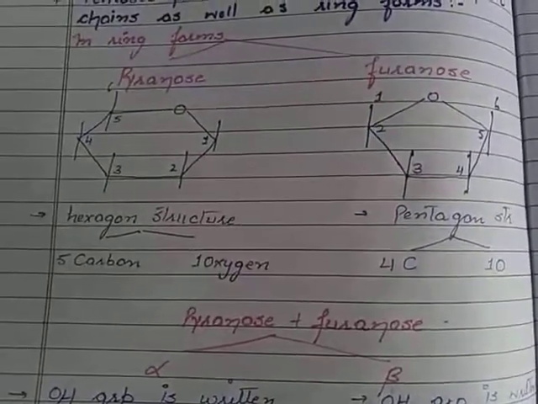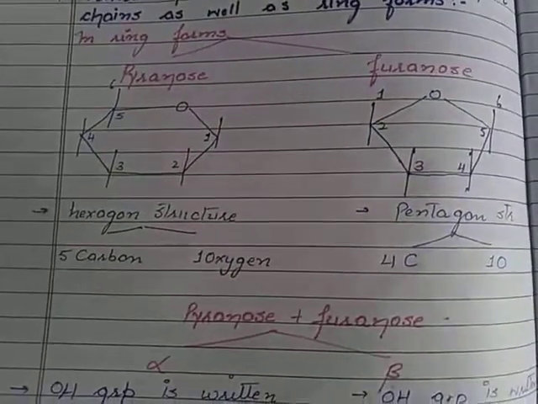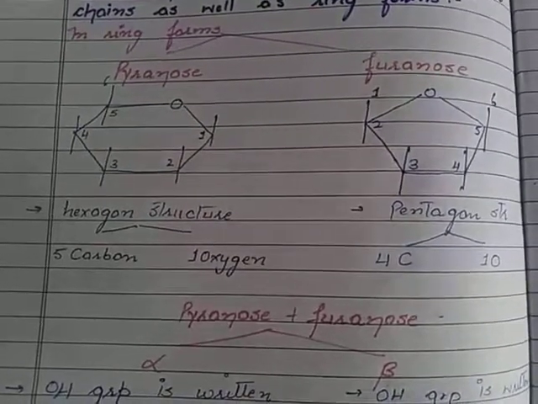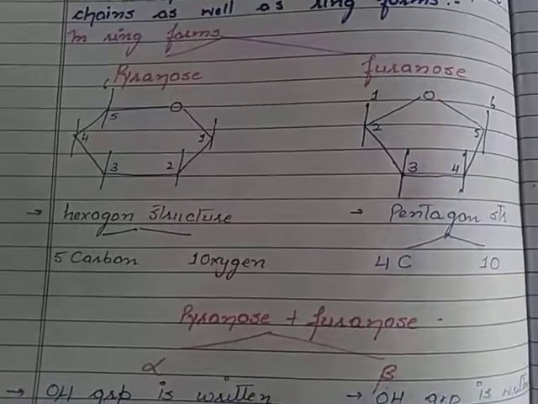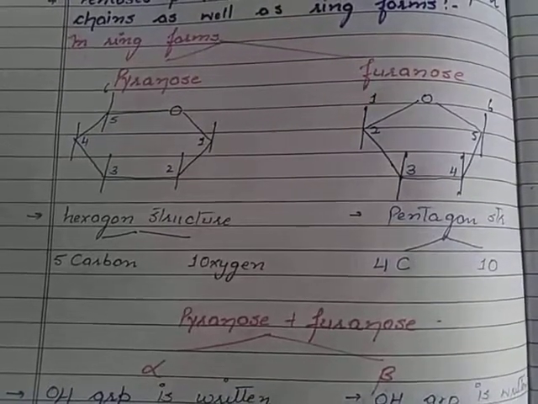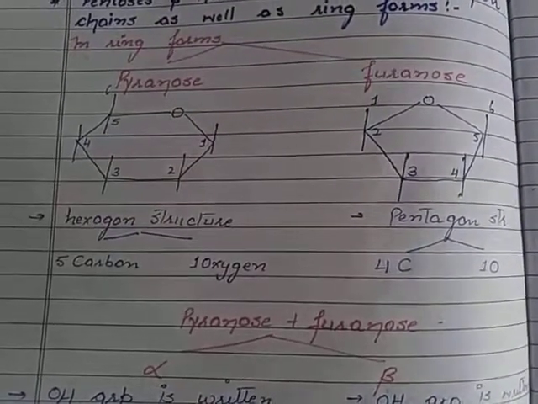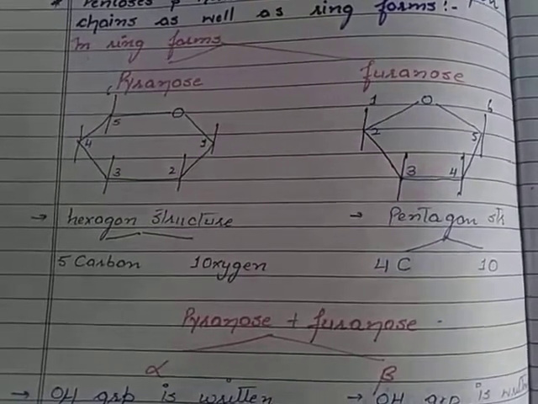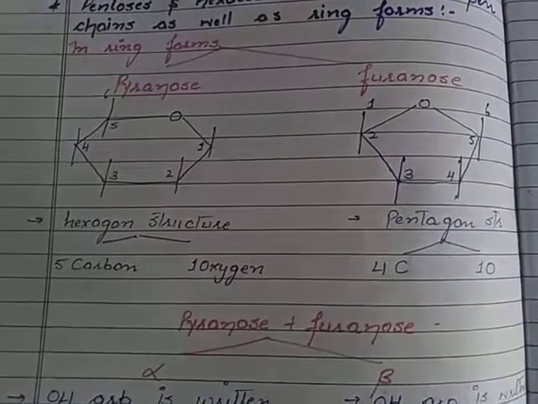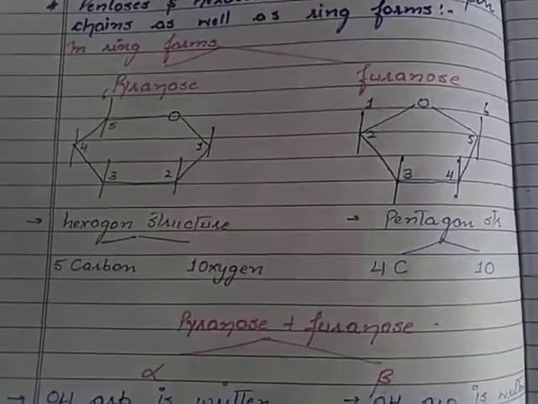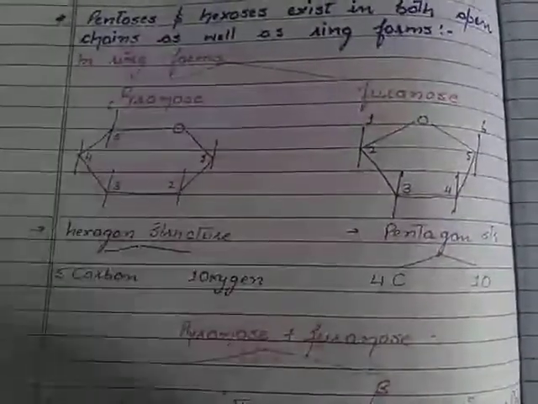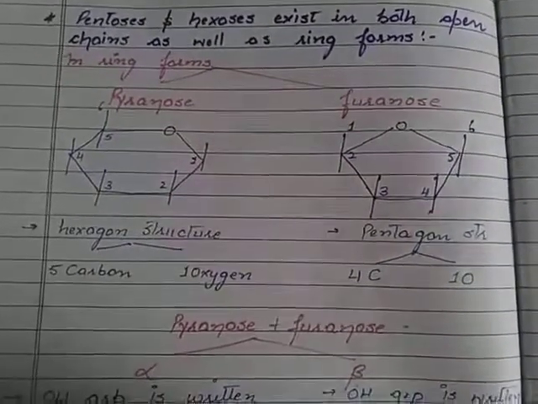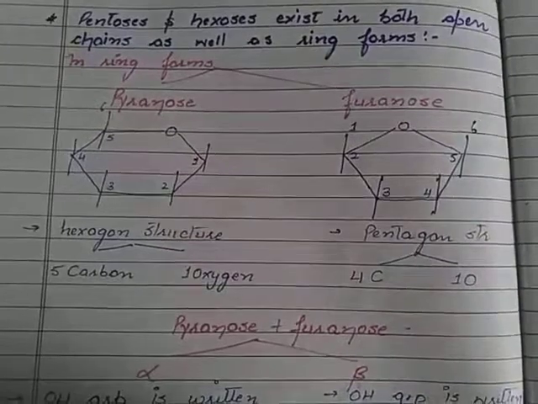The pyranose sugar comprises a 6-membered ring, of which 1 is an oxygen atom and the other 5 are carbon atoms. While in the furanose, 4 carbon atoms are present in the ring and 1 is an oxygen atom. If a hexose sugar is present, then the 6th carbon is present as a branch, represented by position 6 in the carbon structure.